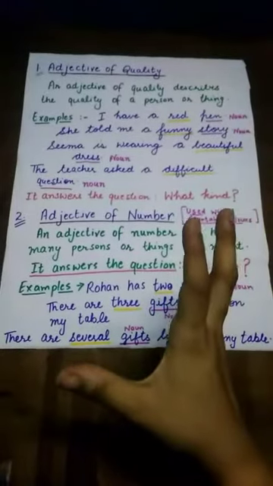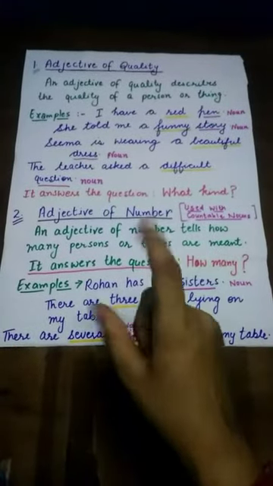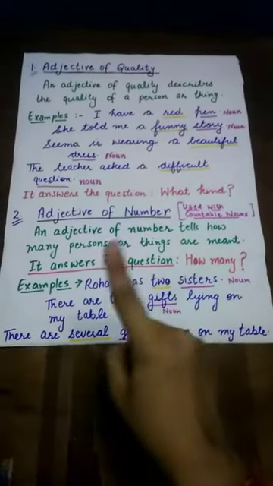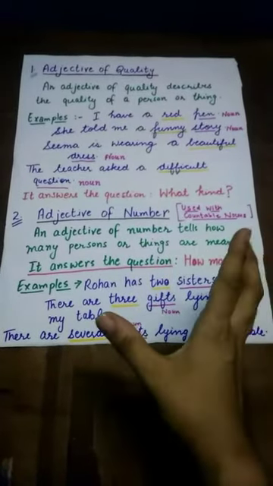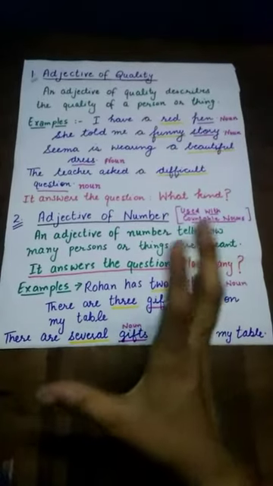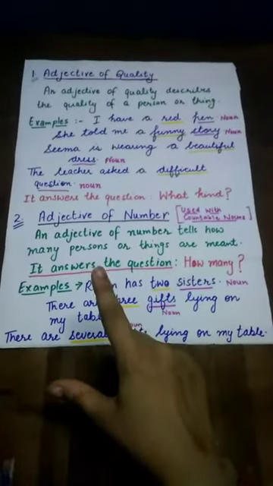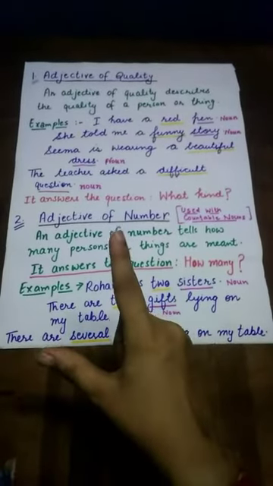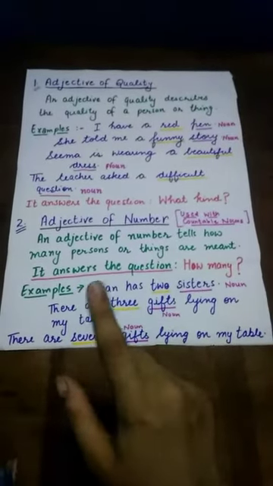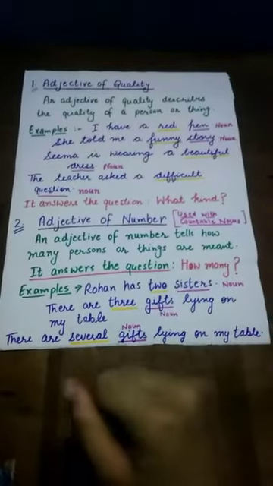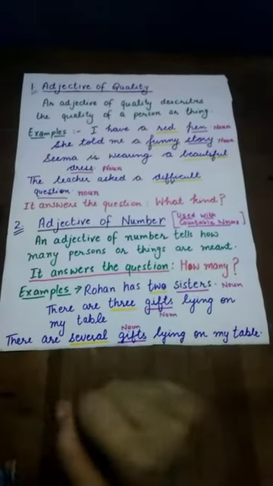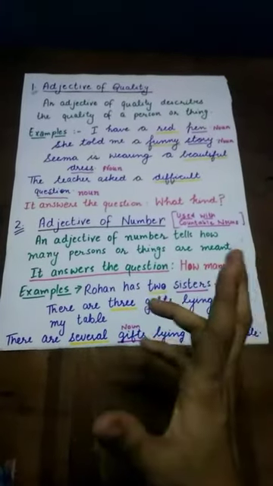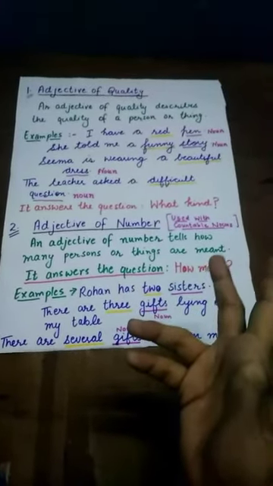Now, the second kind of adjective is adjective of number. An adjective of number tells how many persons or things are meant. So all the words that are used to describe the number of persons or things are called adjectives of number. Now it answers the question, how many? Now read out the following examples. Rohan has two sisters. Now tell me, how many sisters does Rohan have?